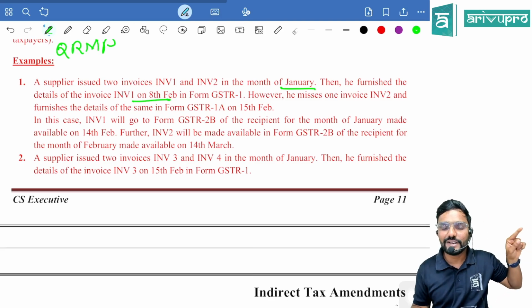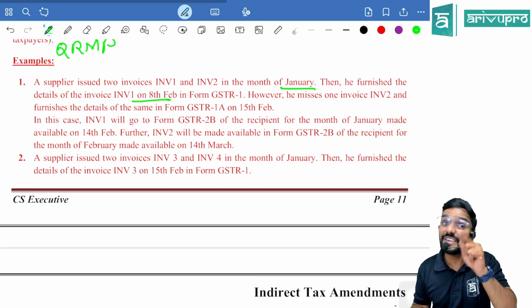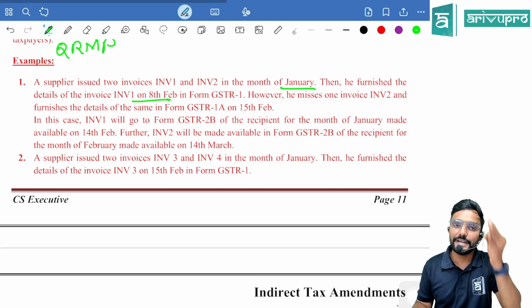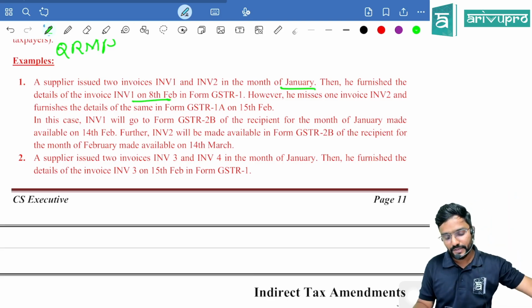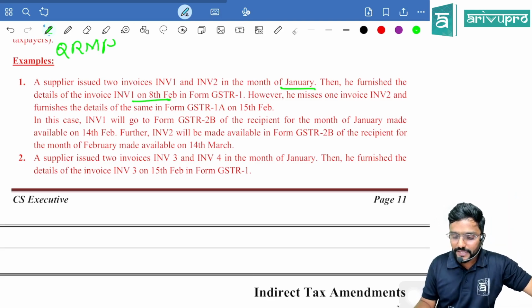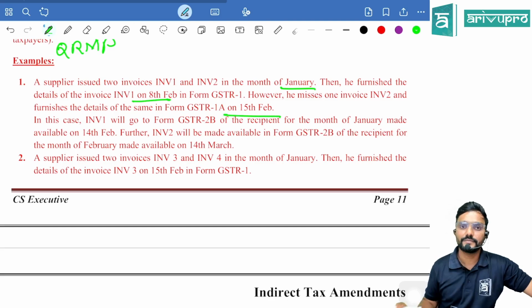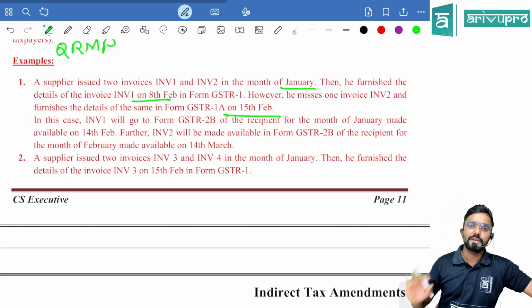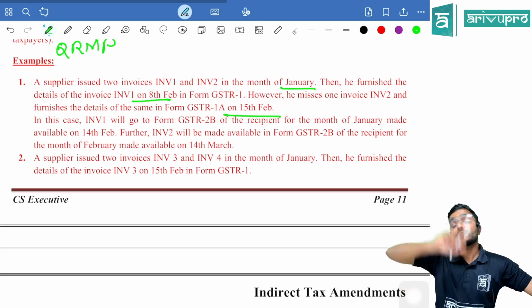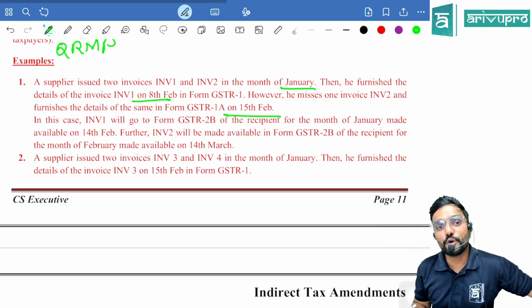The return for January in GSTR 1 has to be filed on or before 11th February, but he has filed it on 8th February in Form GSTR 1. However, he misses one invoice, invoice 2, and furnishes the details of the same in Form GSTR 1A on 15th Feb. On 15th Feb. Now, when will it reflect to the recipient in his GSTR 2B?